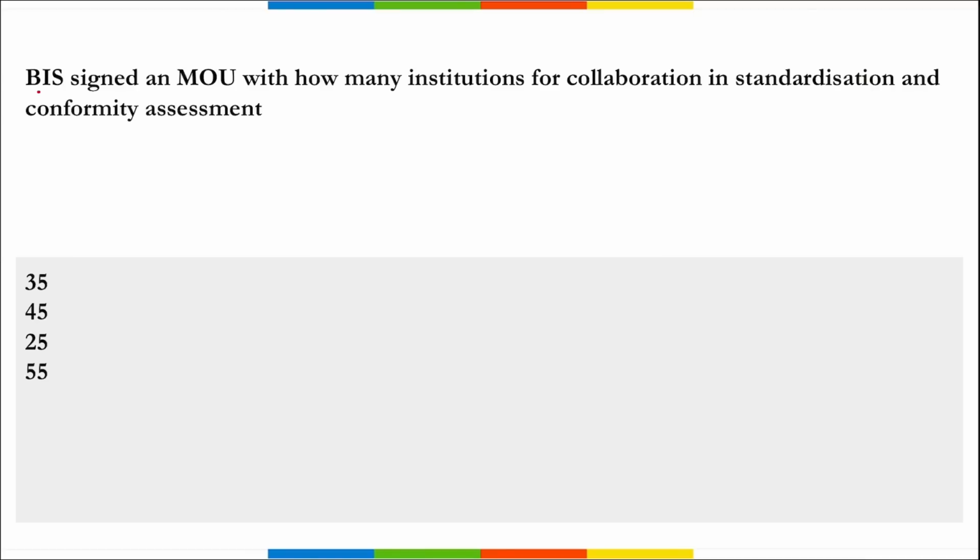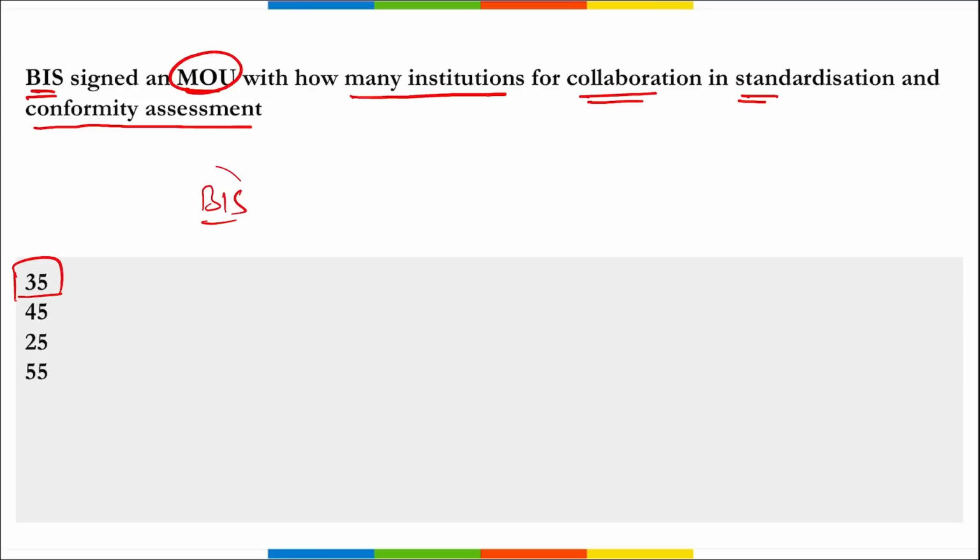Next is your BIS. What does BIS stand for? Bureau of Indian Standards, right? BIS recently signed this MOU, Memorandum of Understanding, with how many institutions for collaboration in standardization and conformity assessment? It is with 35 institutions. I repeat, BIS signed an MOU with 35 institutions across India for the collaboration and conformity assessment.